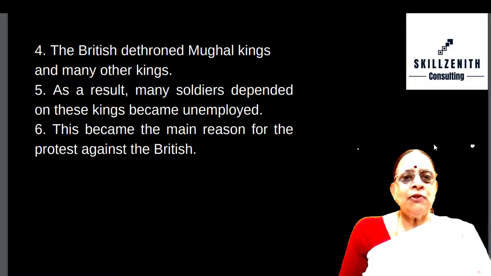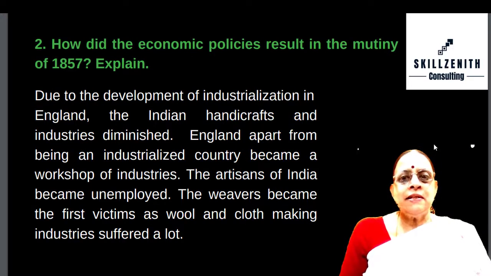The British dethroned Mughal kings and many other kings. As a result, many soldiers who depended on these kings became unemployed. This became the main reason for the protest against the British. How did the economic policies result in the mutiny of 1857?